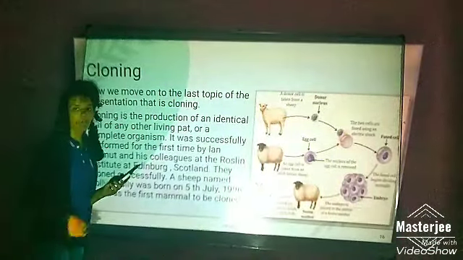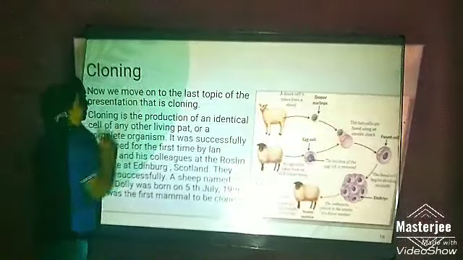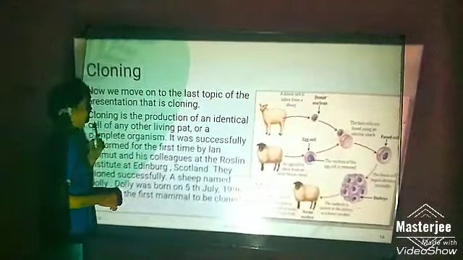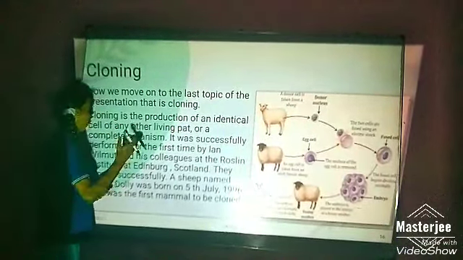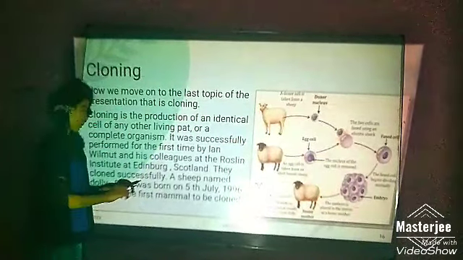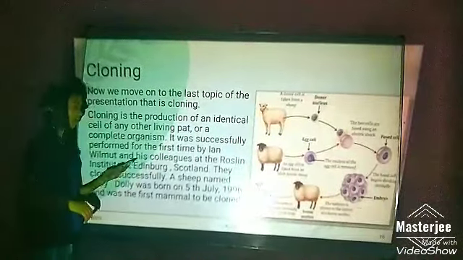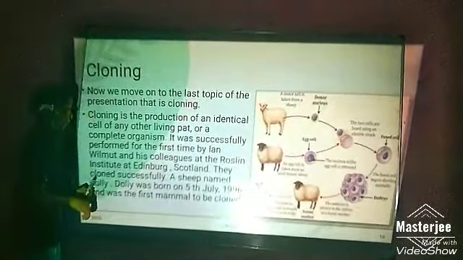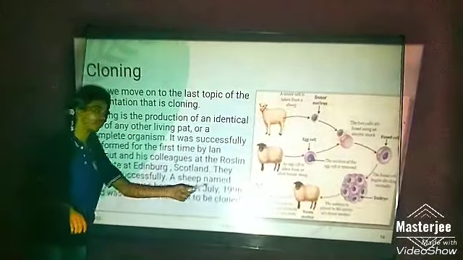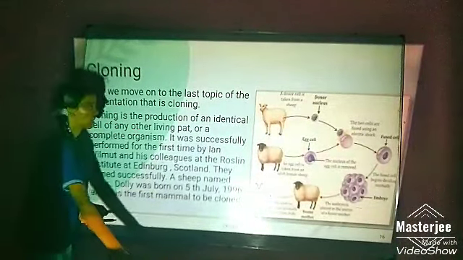We come to the last topic of our reproduction in animals lesson, cloning. Cloning is the reproduction of an identical cell, any other living part, or a complete organism. It was successfully performed for the first time by Ian Wilmut and his colleagues at the Roslin Institute of Edinburgh, Scotland. They successfully cloned a sheep named Dolly. She was born on 5th July 1996 and was the first mammal to be cloned successfully.